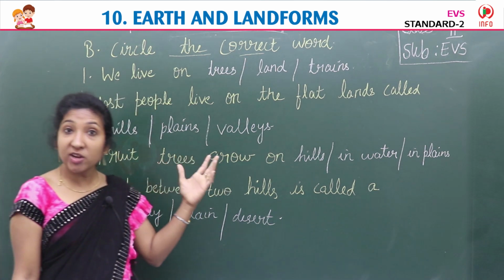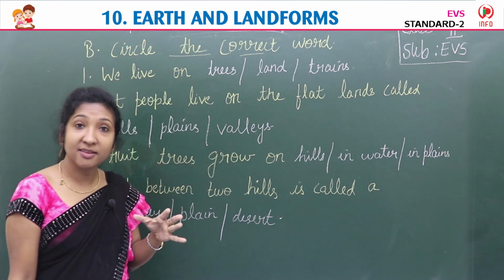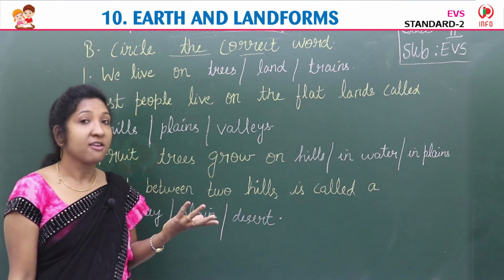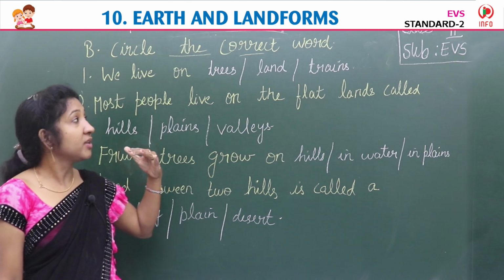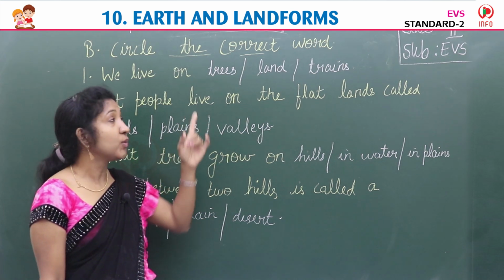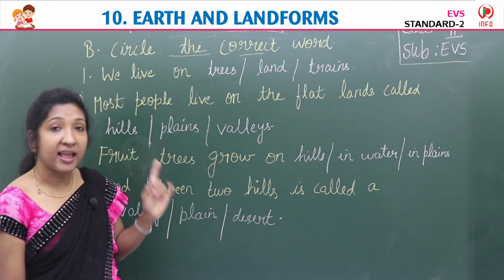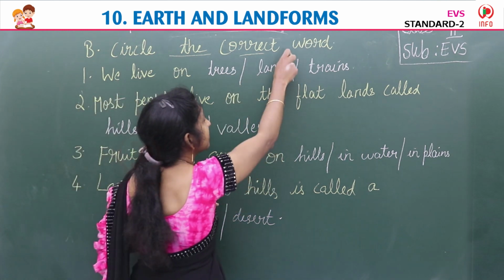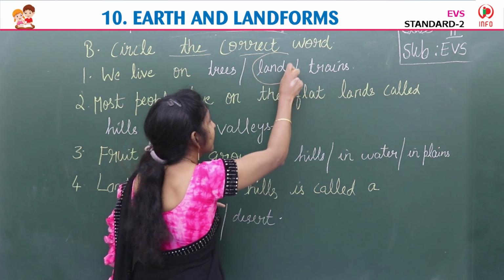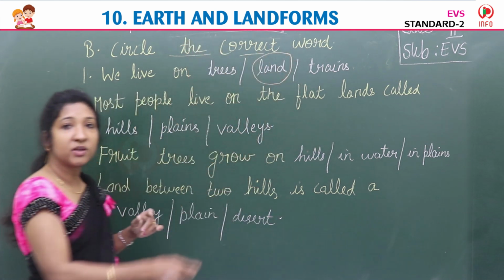Do we live on trees or on trains? No, then we live on land. So the correct word is L-A-N-D, land. So you have to circle it. Circle land. Okay, this is the correct word.